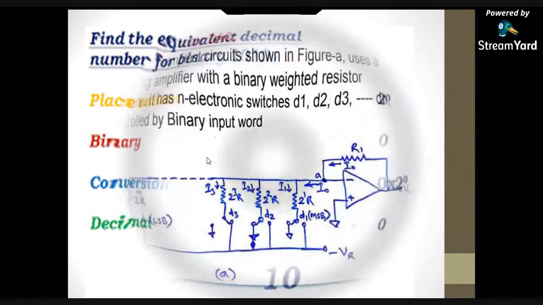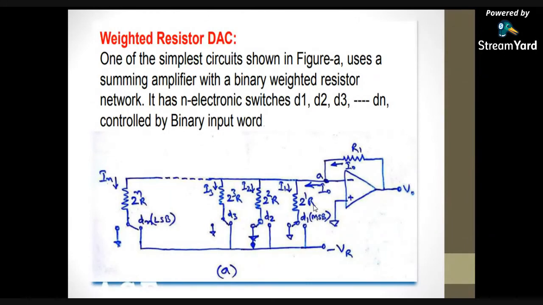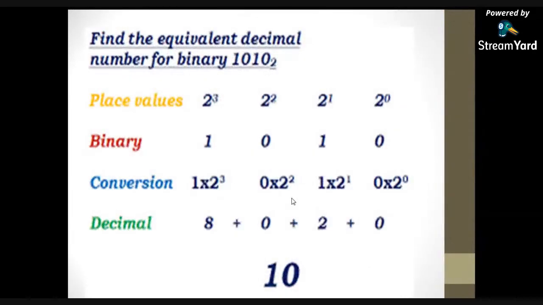So that's the reason. Here I am taking the 2R. The first resistor is the 2 power 1R. The second resistor indicates the second MSB. The third resistor indicates the third MSB, and the last resistor indicates the LSB. If you compare the first MSB with the second MSB, definitely the second MSB weight is lesser than the first MSB weight. Here the second MSB weight is 2 power 2, and the first MSB weight is 2 power 3.